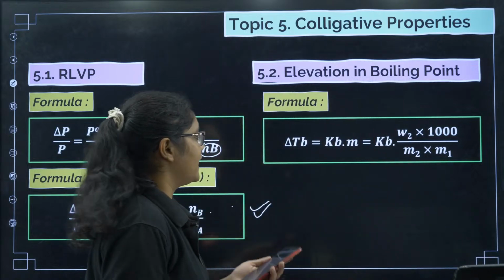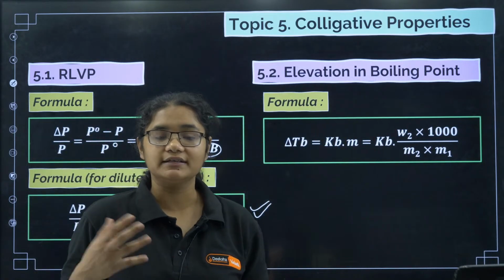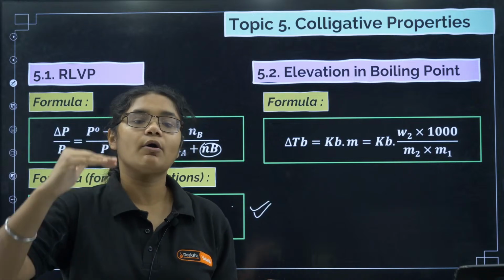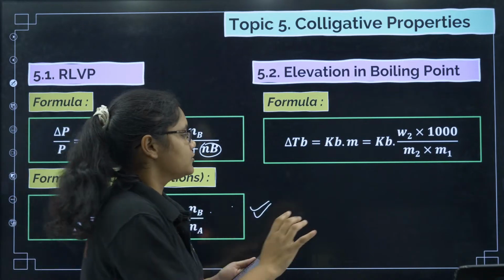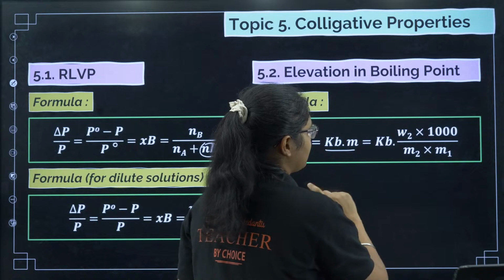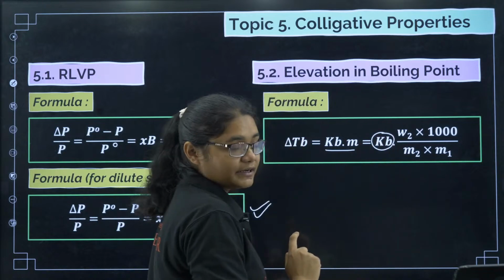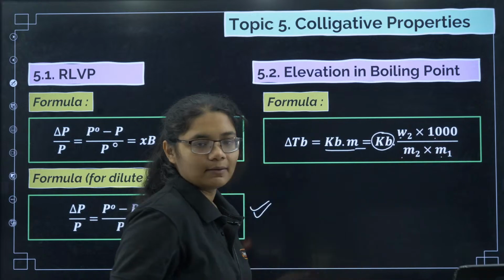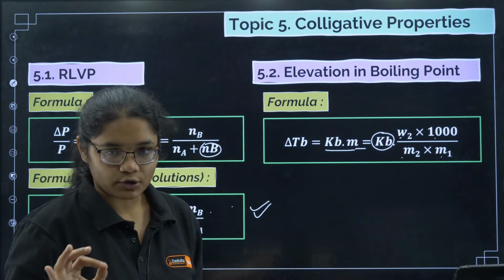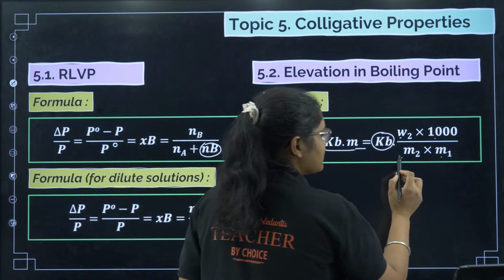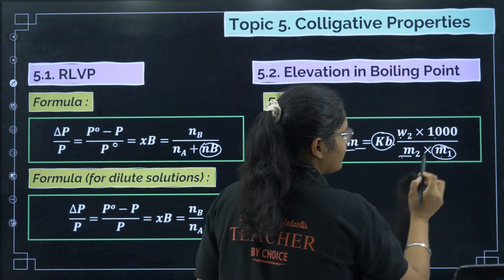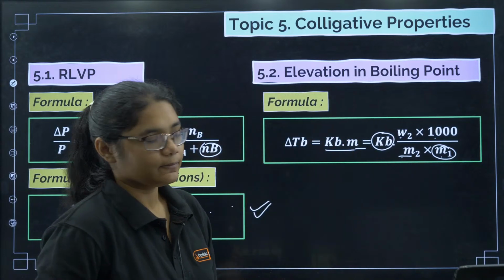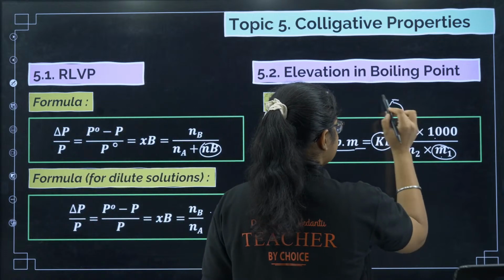Next we have elevation in boiling point. So what does that mean? When I add a solute, the boiling point will increase, right? So delta TB is equal to KB into m. KB is your constant and m here is molality, W2 by M2 into 1000 by W1. W2 is the mass of the solute, M2 is the molar mass of the solute, 1000, and W1 is the mass of the solvent.